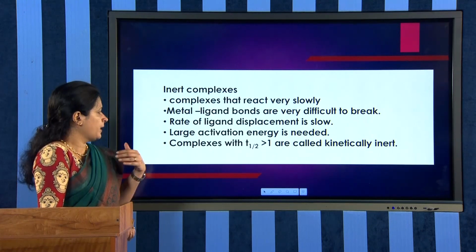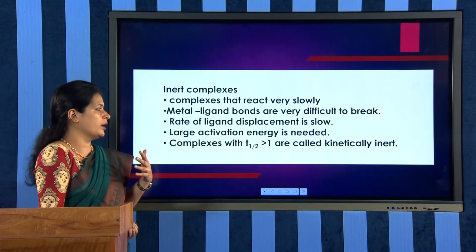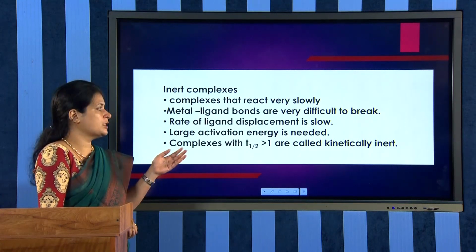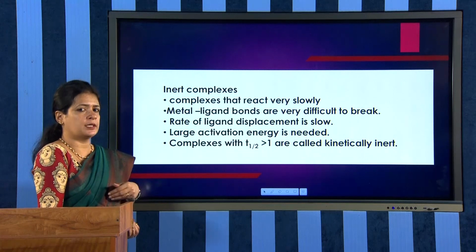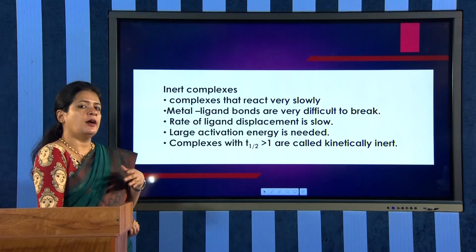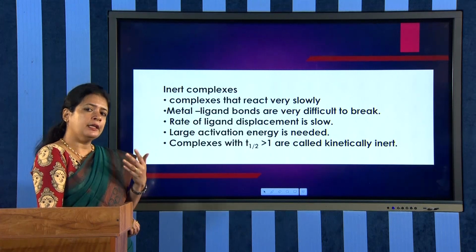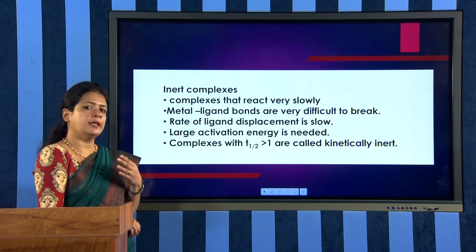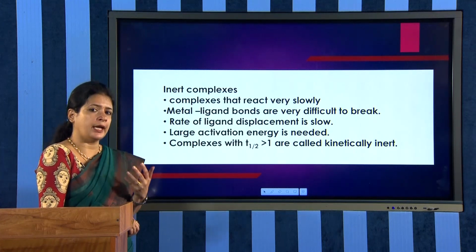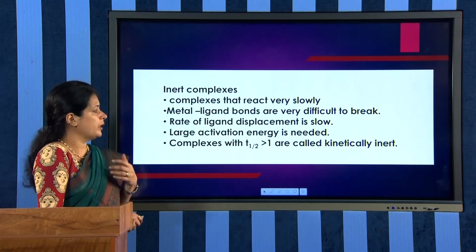inert complexes. And in these complexes, we have their T half greater than 1 minute. And if the T half is greater than 1 minute, those complexes are generally kinetically inert complexes. So, these are the characteristics of inert complexes. The complexes which react very slowly are called inert complexes, and in inert complexes metal ligand bonds are very slowly broken, or they need very high activation energy for the reaction, and their T half is always greater than 1 minute. Okay.